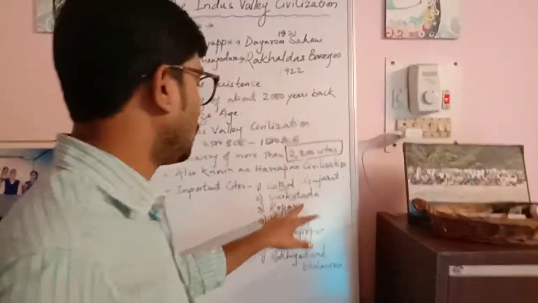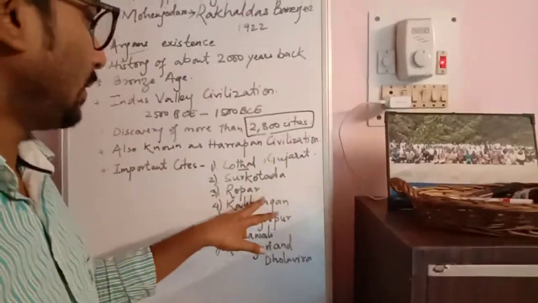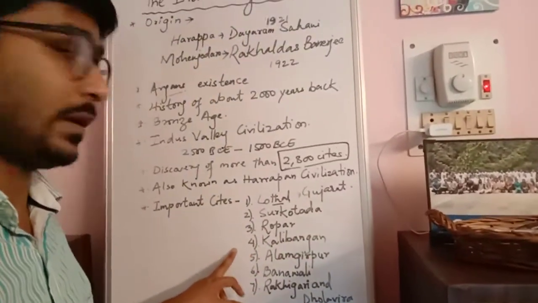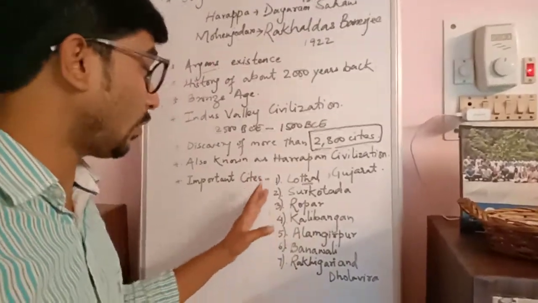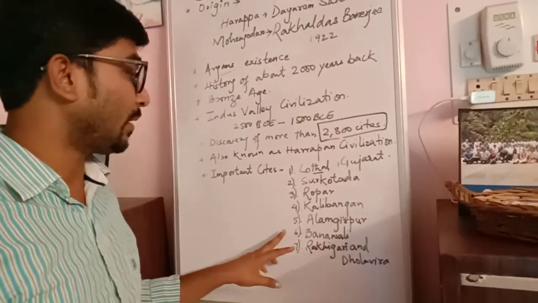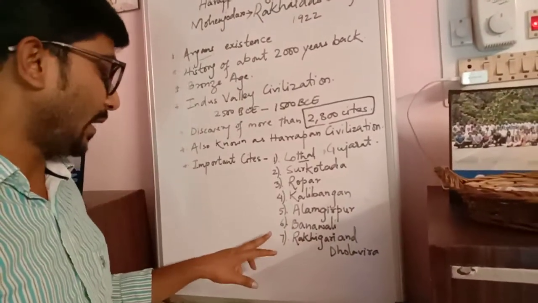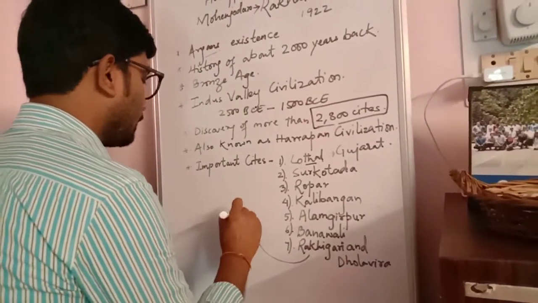Now Surkotada was another site during that time. Then Ropar, then you have Kalibangan. These are very important sites that you should know and have knowledge about. Then you have Alamgirpur, then Banwali, then Rakhigadi. This particular site was found in Haryana.